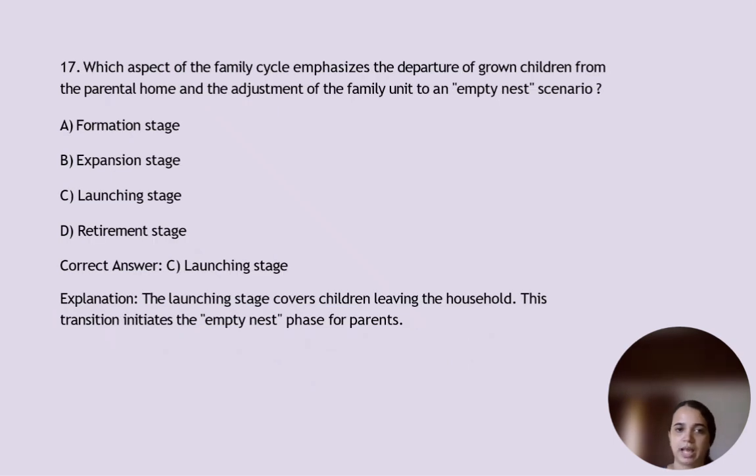Which aspect of the family cycle emphasizes the departure of grown children from the parental home and the adjustment of the family unit to an empty nest scenario? It is option C, that is launching stage, where the launching stage covers children leaving the household. This transition initiates the empty nest phase of the parents.